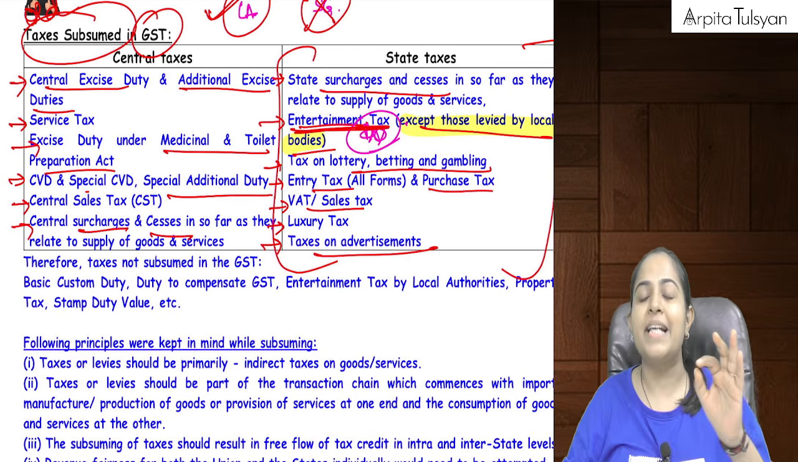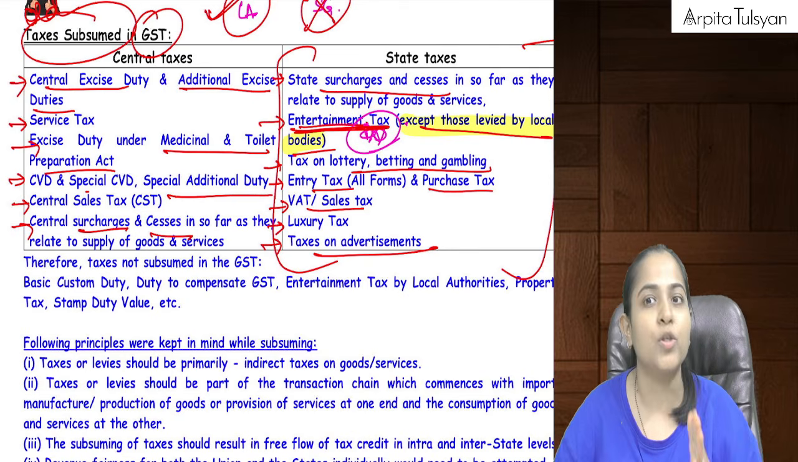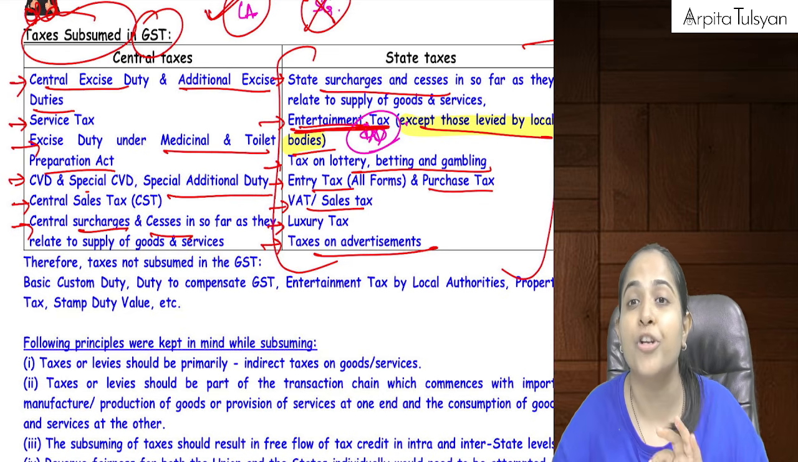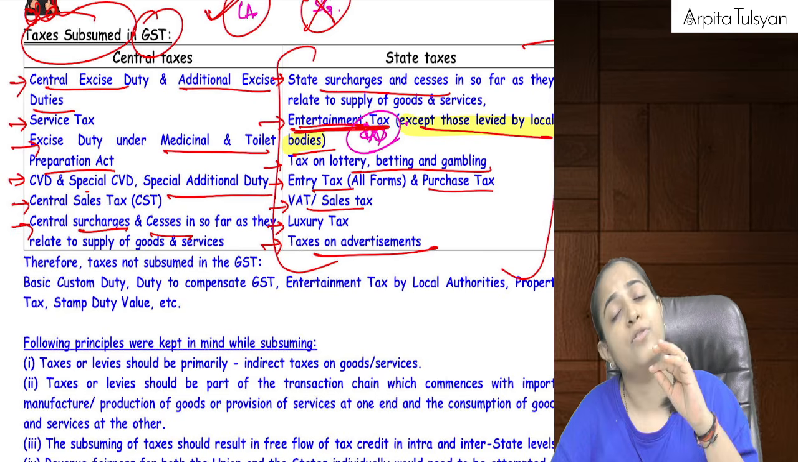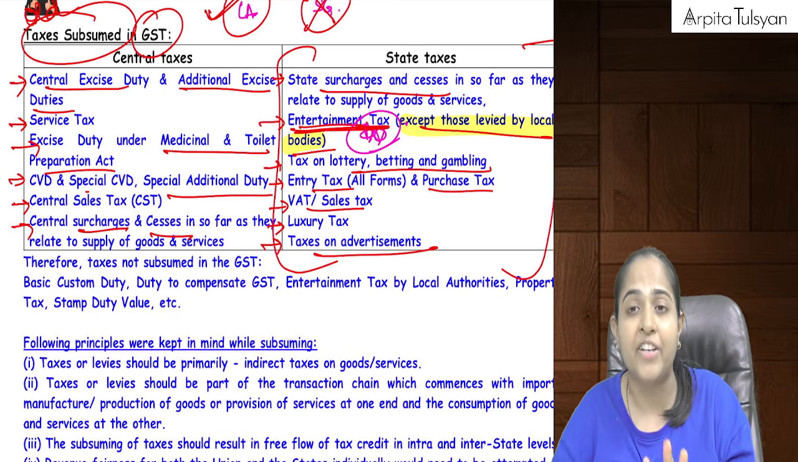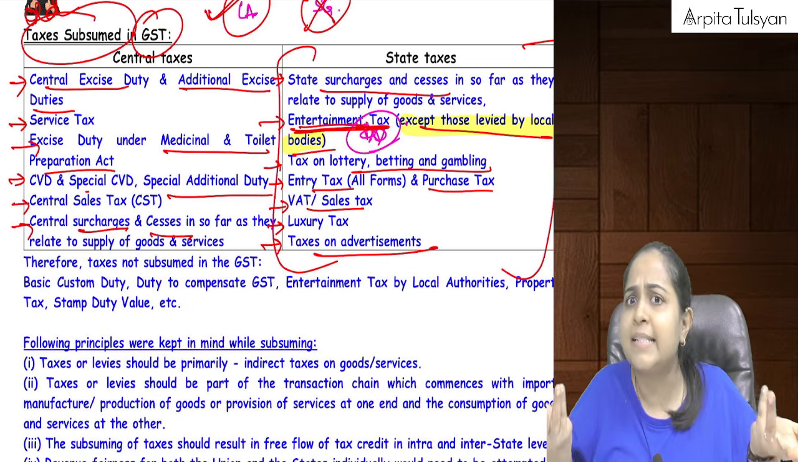Customs duty is applicable on import and export. So that is still applicable. Now also, when you import, customs duty is applicable. There is a tax called social welfare surcharge under customs. That is also still applicable. There is a tax called anti-dumping duty, safeguard duty under customs. That is still applicable. Ma'am, stamp duty, that is still applicable.